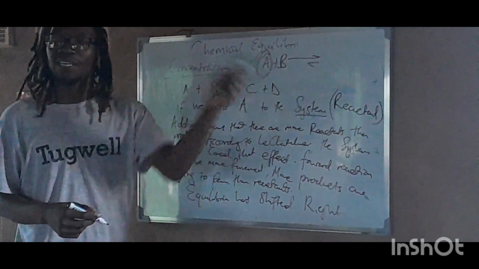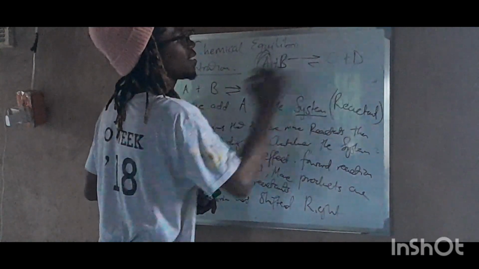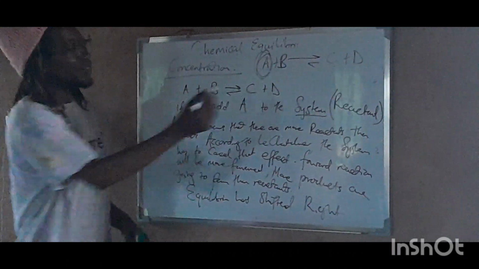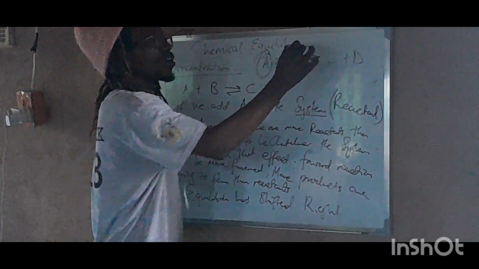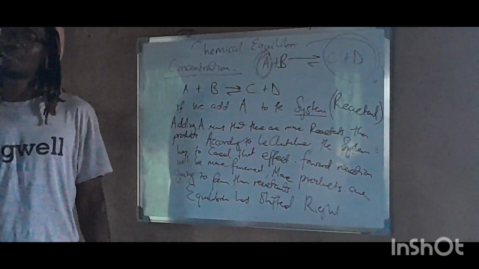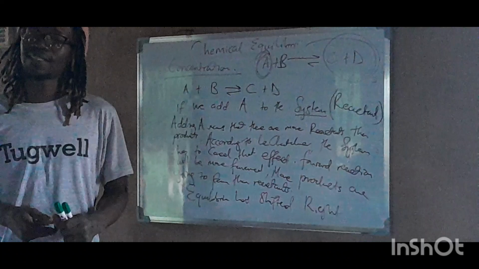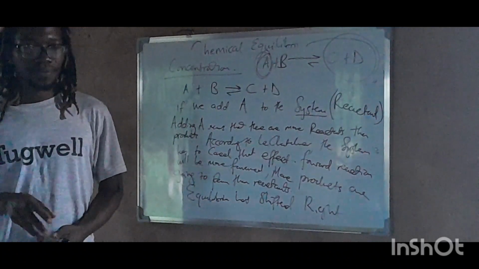So the forward reaction must be more favored. Can you see that? So it means that C plus D will be like this. So if this is the case, it means that our equilibrium is shifted to the right. So it means that more products are going to be formed than reactants. Does it make sense? Yes.